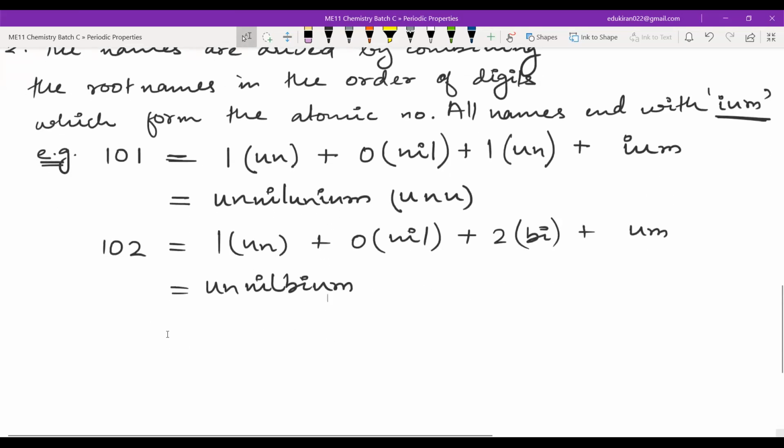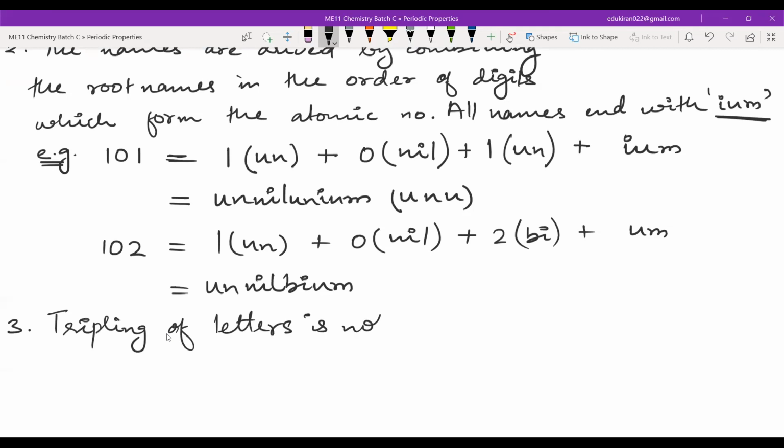Just one more point. One note that you can write is that tripling of letters is not valid.